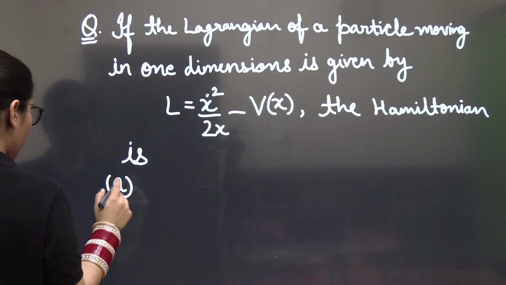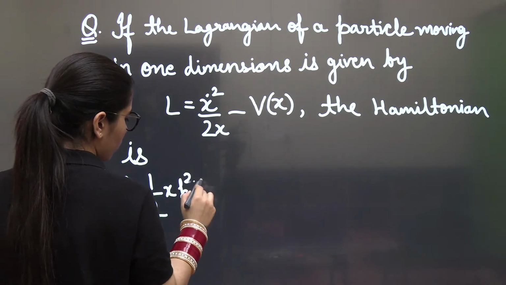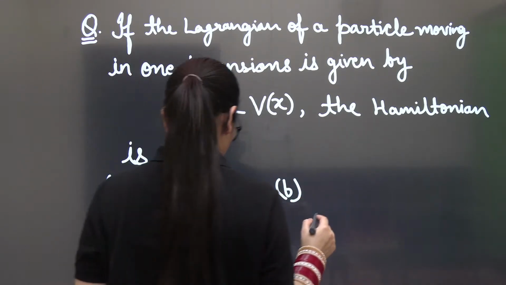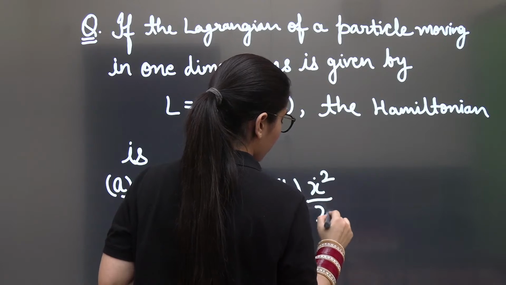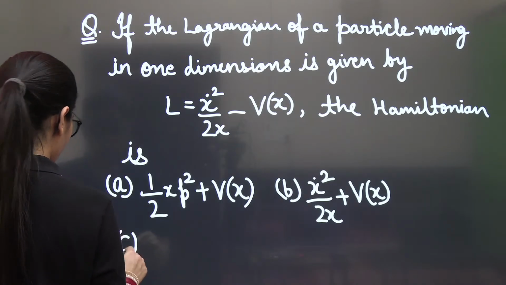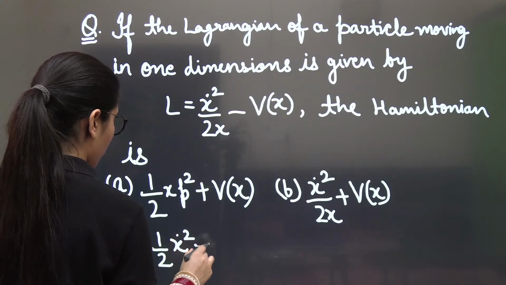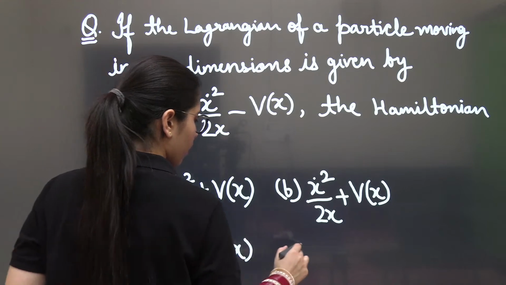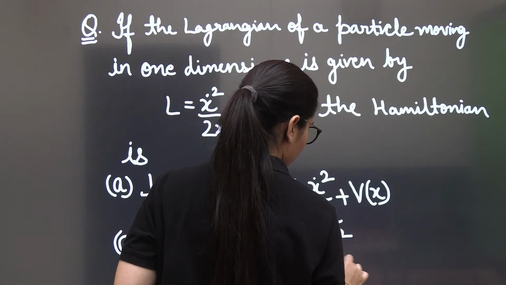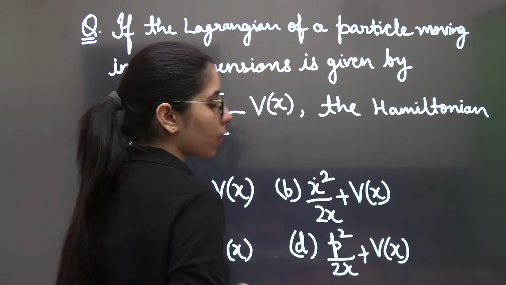And the options have been given as half xp square plus Vx, then x dot square upon 2x plus Vx, then half x dot square plus Vx, and the next one is p square upon 2x plus Vx. Try it now and let me know what will be the right answer according to you.